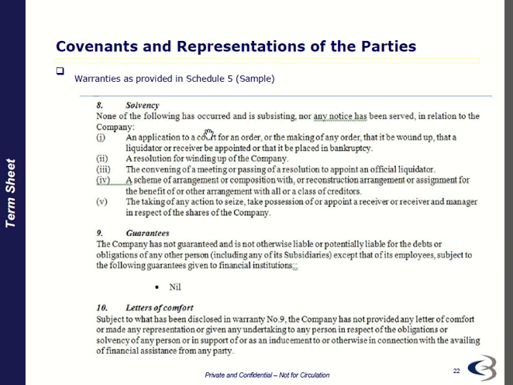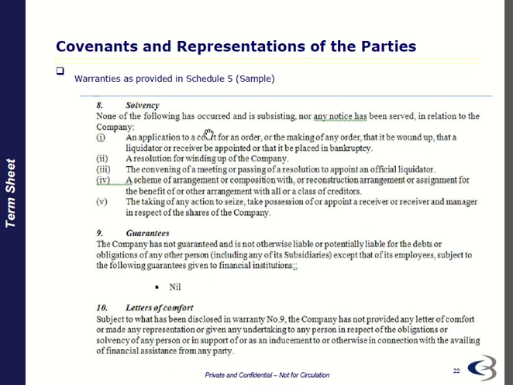Solvency. None of the following has occurred, nor has any notice been served in relation to the company: an application to the court for an order, the making of an order, or the appointment of a liquidator or receiver in the case of bankruptcy, a resolution for winding up of the company, convening of a meeting or passing a resolution to appoint an official liquidator, a scheme of arrangement or composition with creditors, reconstruction arrangements or assignment of benefit, or other arrangements, etc. The taking of any action to seize or take possession of, or appoint a receiver or receiver and manager in respect of, the shares of the company.